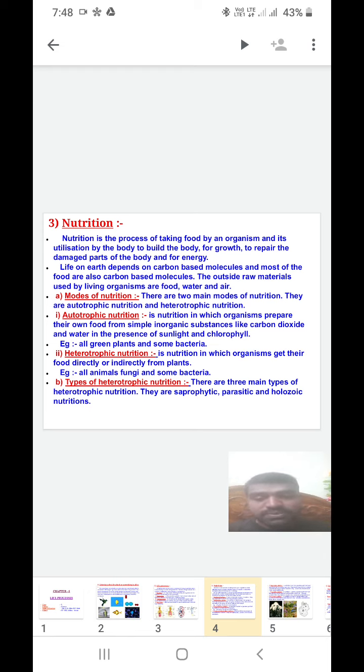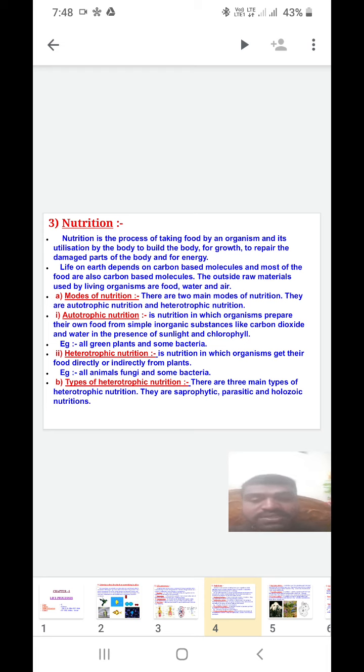The best examples of autotrophic organisms are all green plants and some bacteria, like blue-green algae, the cyanobacteria. They follow autotrophic nutrition. They do not depend on other organisms; they can prepare their own food using a few simple inorganic substances.